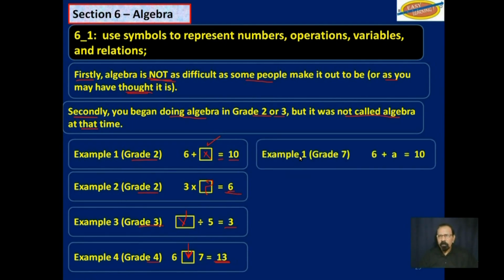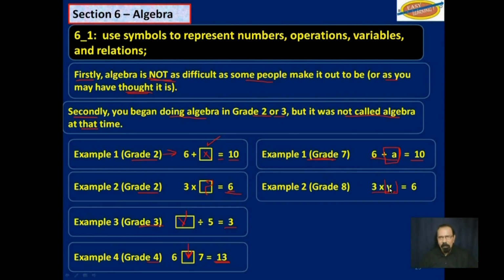When you come to secondary school in grade 7, that same question over there now looks like this. 6 plus a, there's not a box here. 6 plus a is equal to 10. Now this looks like algebra. Or 3 multiplied by y, which is the same thing as you had over here in grade 2, is equal to 6. But sometimes you don't even see the multiplication sign. You see a dot here between the 3 and the y, and that means multiplication.